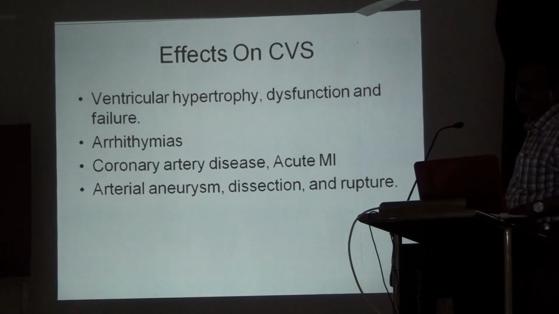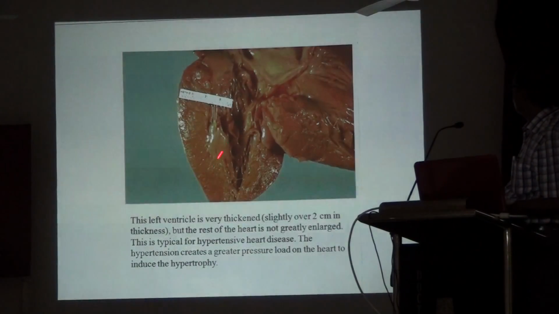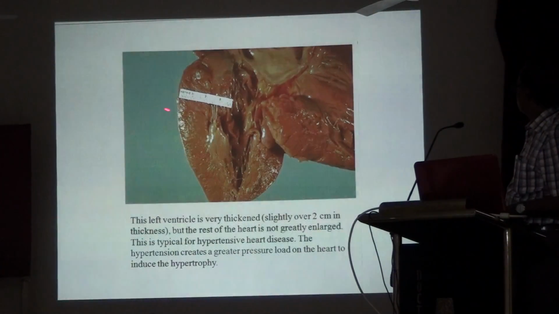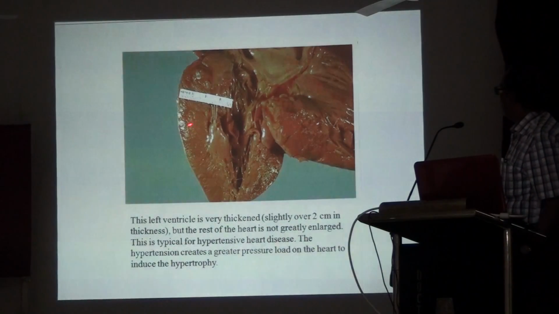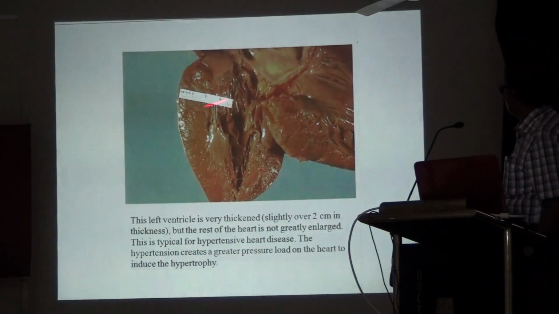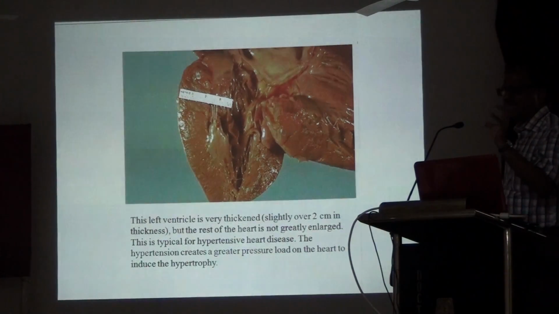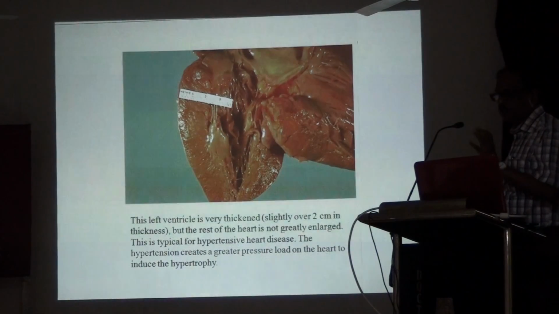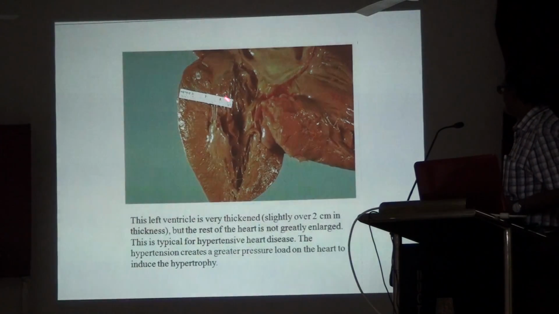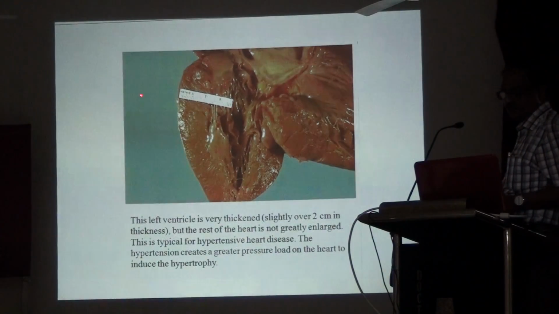So, effect on the heart. Dr. Dasgupta has already talked about these things, so I do not want to repeat. Normally the thickness of the left ventricle is 0.9 to 1.2 centimeters, but due to hypertension there is resistance against which the heart has to contract, so the muscle hypertrophies and the thickness increases. Here you see 2 centimeters in thickness of the left ventricle.